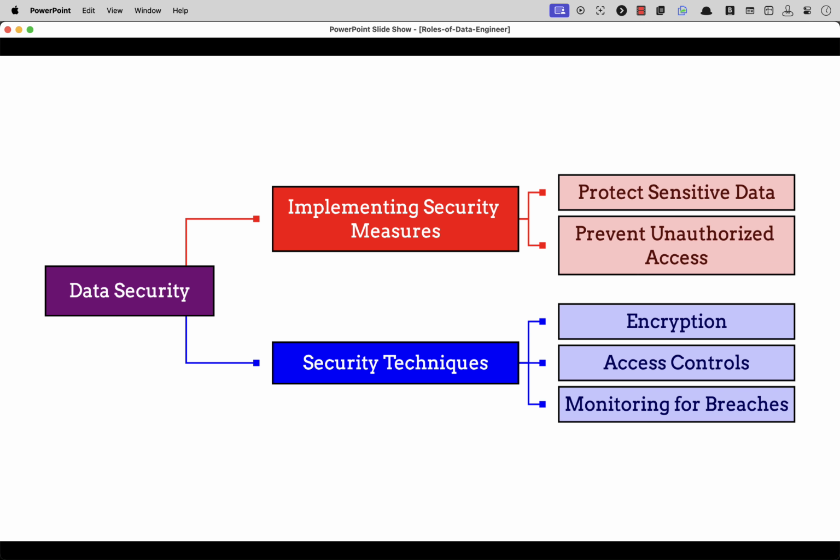Data security. 1. Data engineers are responsible for implementing security measures to protect sensitive data from unauthorized access. 2. This includes implementing encryption, access controls, and monitoring for security breaches.